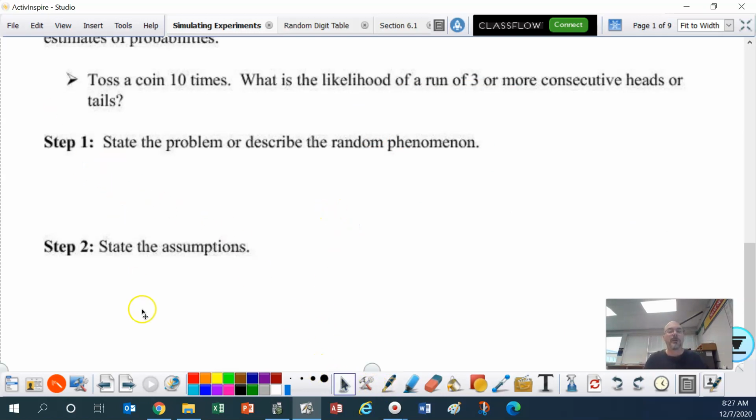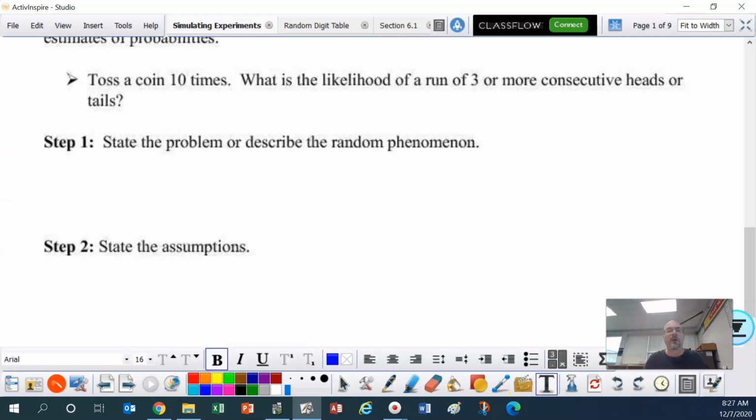Step number 1. We are going to state the problem or describe the random phenomenon. Basically, ladies and gentlemen, that's just restating the problem. State the problem or describe the random phenomenon, one or the other. For this one, I'm just going to restate the problem. So, toss a coin 10 times.